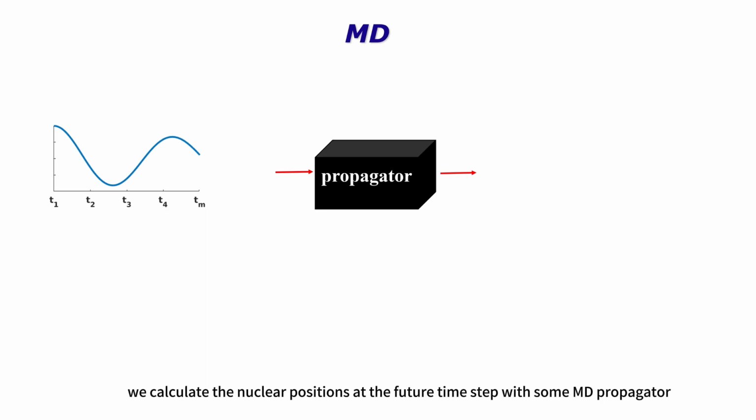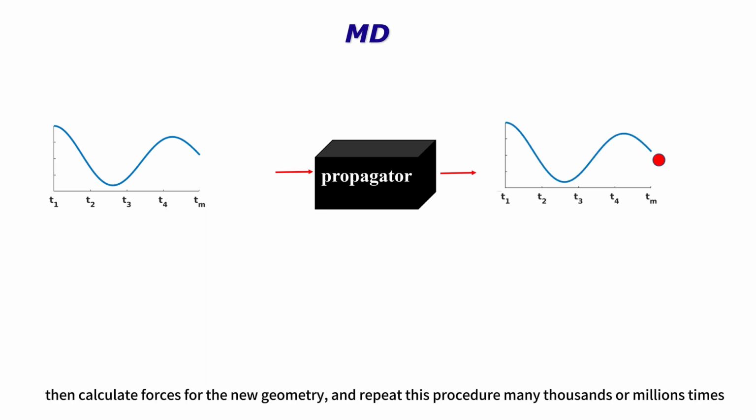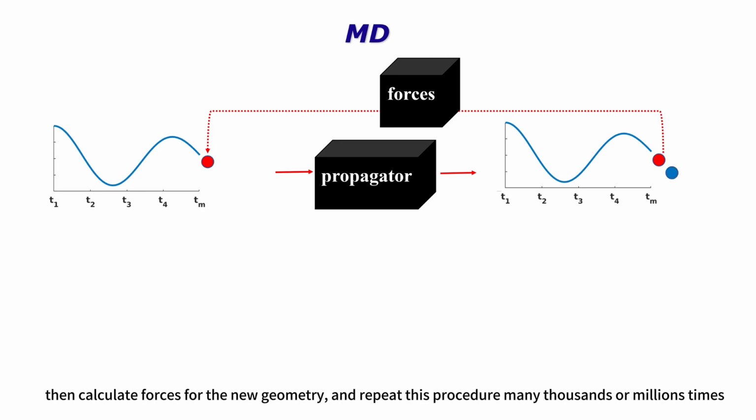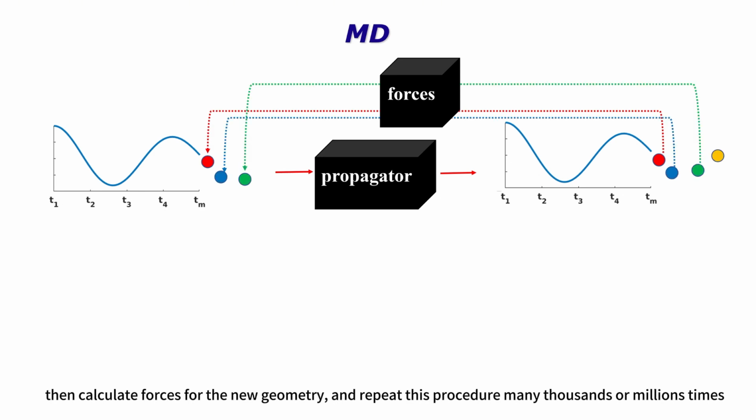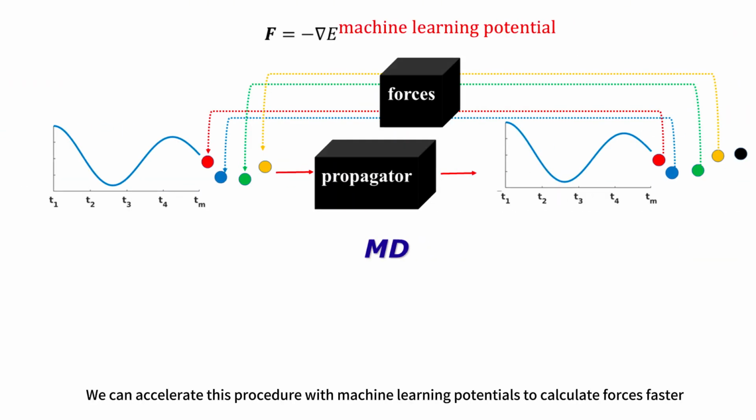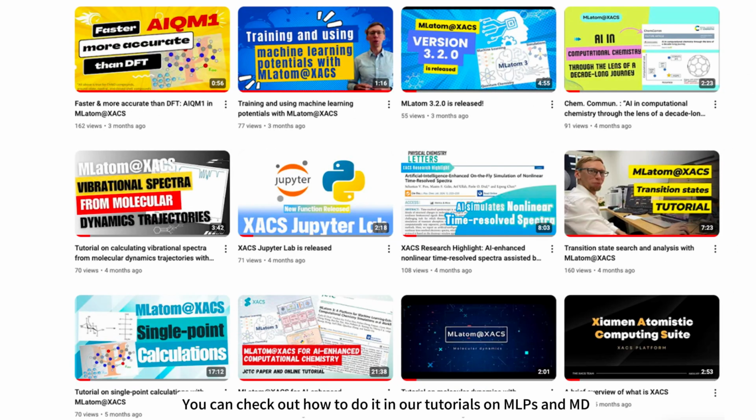We calculate the nuclear positions at the future time step with some MD propagator, then calculate forces for the new geometry, and repeat this procedure again and again, many thousands or millions of times. We can accelerate this procedure with machine learning potentials to calculate forces faster. You can check out how to do it in our tutorials on machine learning potentials and molecular dynamics.